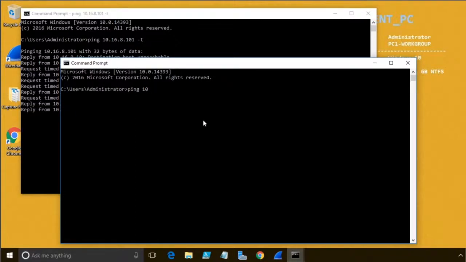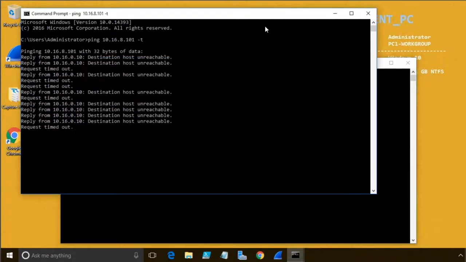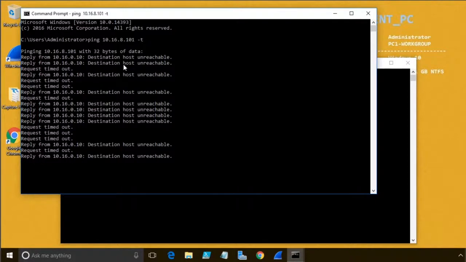So let's do ping 10.16. These are going to be the Florida clients, 10.16.20.101 there as well, and I'll throw that T on. Okay, yeah. And so they are definitely timing out. One thing that's interesting to note is that right away I see it says destination host unreachable, and I'm getting some request timed out. Those aren't your traditional ICMP responses when there's a valid path to the destination and it's just not responding. This says things like host unreachable. So it's making me think that we already have some routability problems that we're going to have to discover somewhere in this environment.